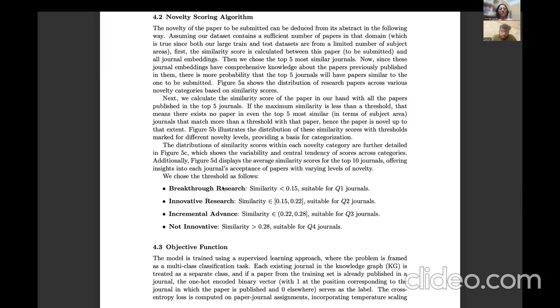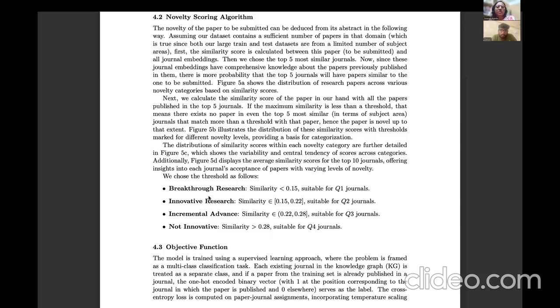And then all the papers published in those top 5 journals will be used to calculate the similarity with this paper. So there will be fewer computations, and if this similarity score is less than a certain threshold, then we can say that this paper is quite novel. Why? Because all the papers in this particular research topic are not matching with this paper to be submitted.